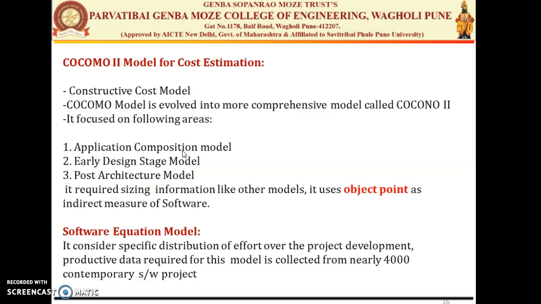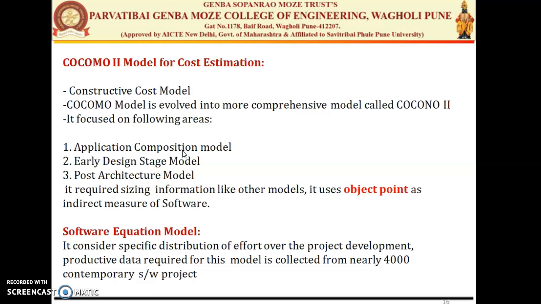Barry Boehm has devised a software estimation model hierarchy having the name COCOMO, that is constructive cost model. The COCOMO model has evolved into a more comprehensive model called COCOMO 2. It actually has a hierarchy of estimation models that focus on different areas. First is the application composition model. The second is the early design model and third is the post-architectural model. So the COCOMO model itself contains different models which focus on different areas.